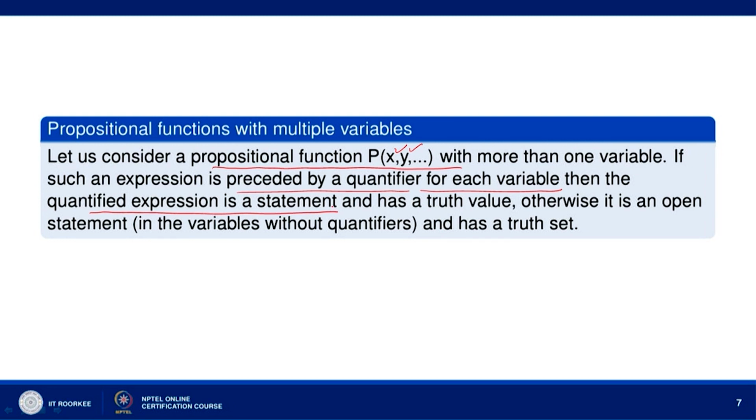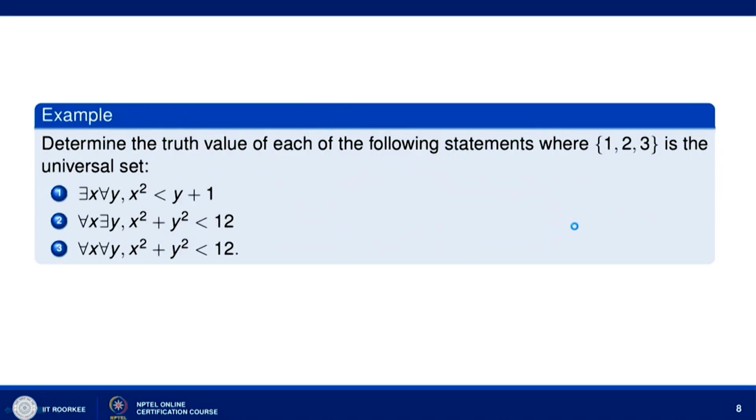It is a statement and it has a truth value T or F. Otherwise, it is an open statement. If the propositional function p(x, y) is not preceded by as many quantifiers as there are variables, then it will be called an open sentence in the variables without quantifiers and it will have a truth set T_p. Okay. So, let us discuss some examples on this.